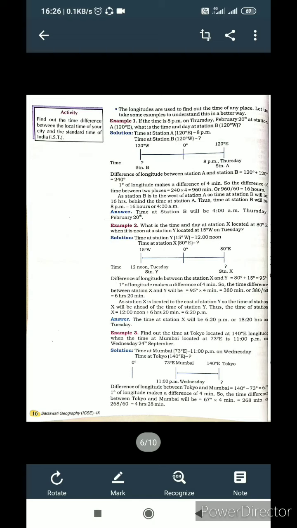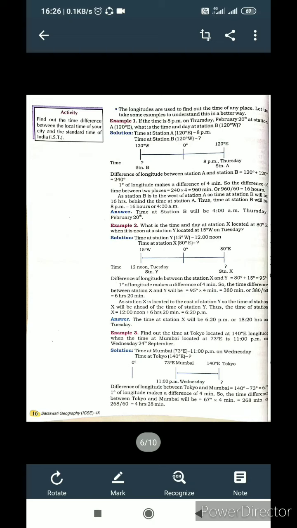The difference of longitude between station A and station B is 120 degrees plus 120 degrees, we have to add, then we get 240 degrees. 1 degree of longitude makes a difference of 4 minutes. So the difference of time between the two places, we multiply by 4, and we get 960 minutes, or 960 divided by 60, that is 16 hours.